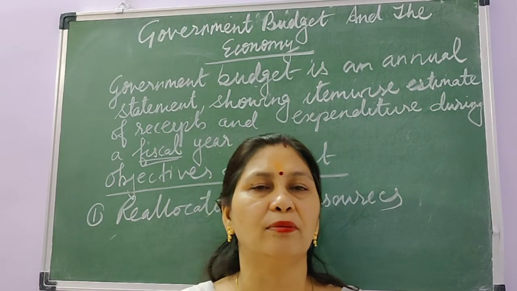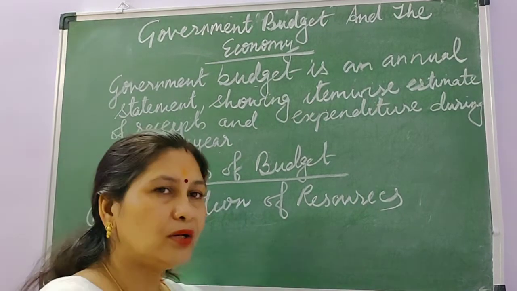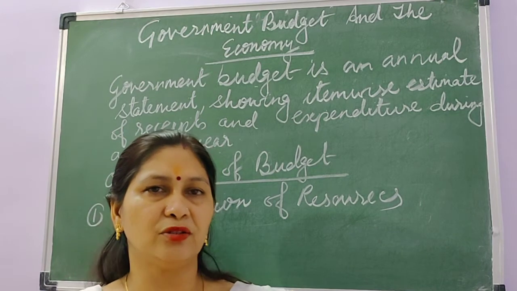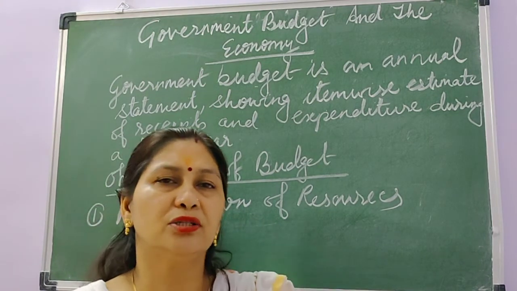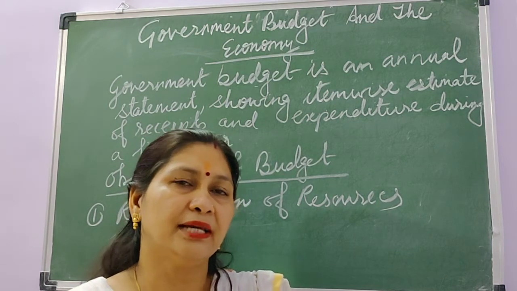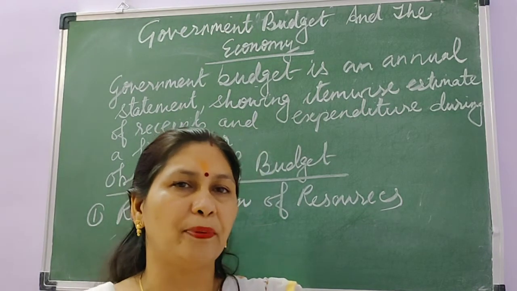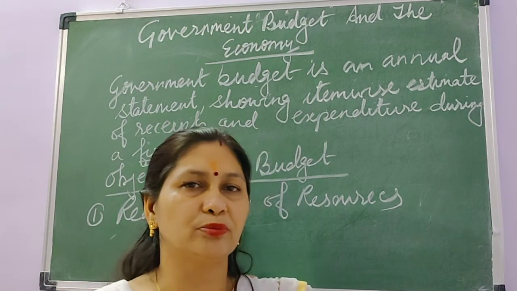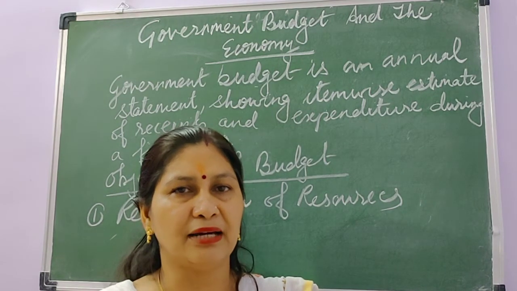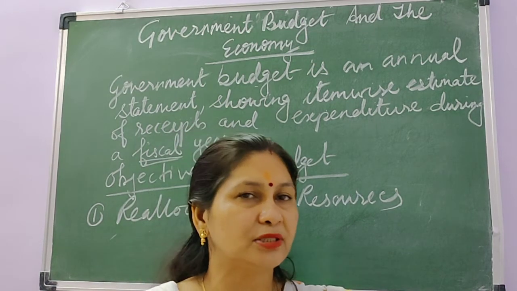One of the objectives of the government, the first one, is reallocation of resources. Government is making the budget, and through this budget government is reallocating the resources. Students, already you studied that resources are scarce, that in our country the resources are scarce, and these scarce resources we have to use in a proper way. That means the allocation of resources should be done properly, so that we have everything for fulfilling our wants. So government is redistributing the resources, and how is government redistributing resources?